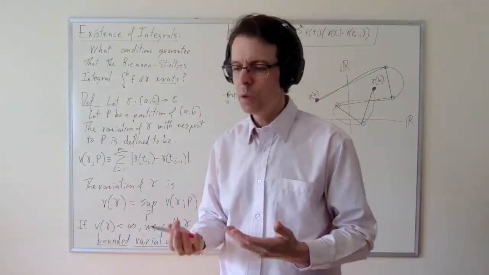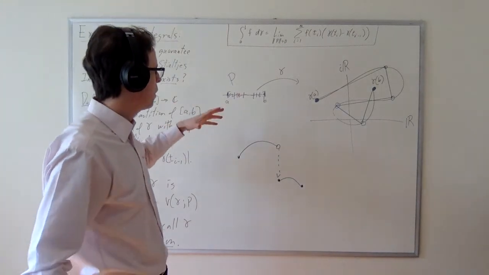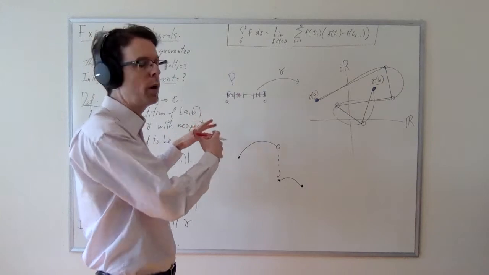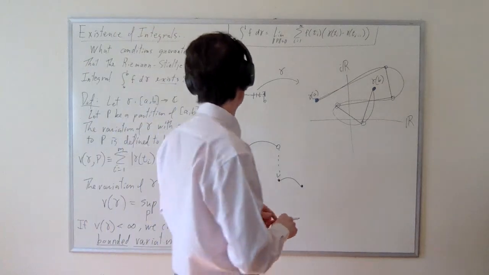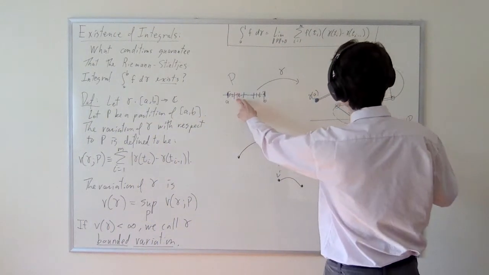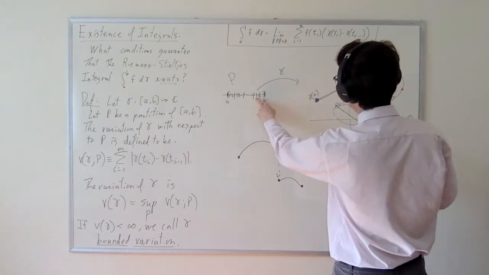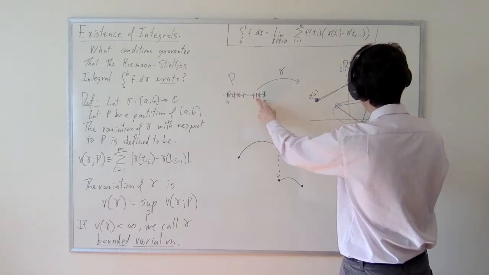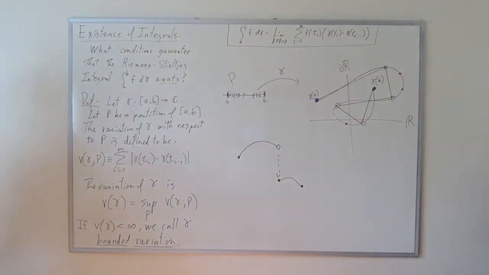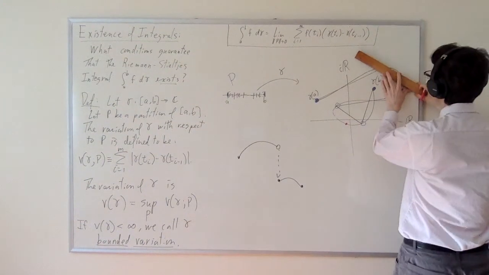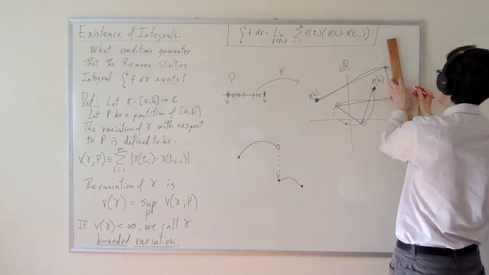And now the use of color is a little bit hard here. You have to remember that a partition is refined by another partition if the refining partition has all of the points of the original. And so these points in blue, you have to sort of also regard them to be pink. So what we've done here is we've added a couple points in between the second and third, which is here and here. And we've added a couple points, not in this next branch. We've added one point over here. And so we get a competing length, the variation of gamma with respect to this new refined partition Q, and that would look like something like this.